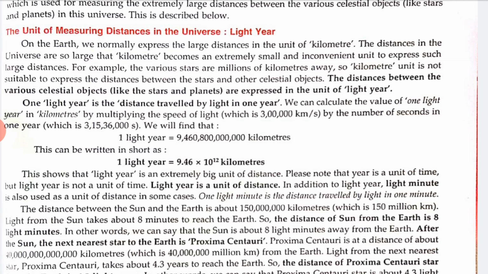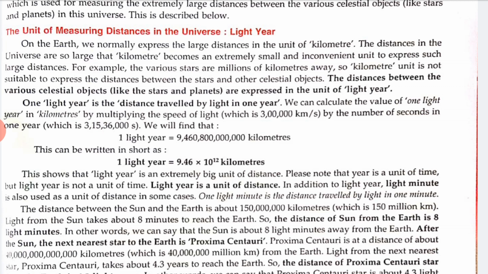So kilometer is not suitable to express the distance between the stars and other celestial objects. The distances between celestial objects like stars and planets are expressed in the unit of light year. 1 light year is the distance traveled by light in 1 year.